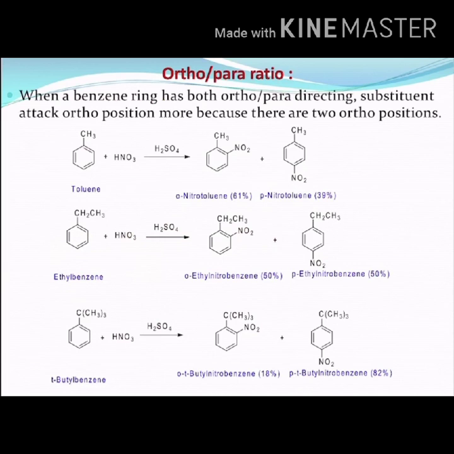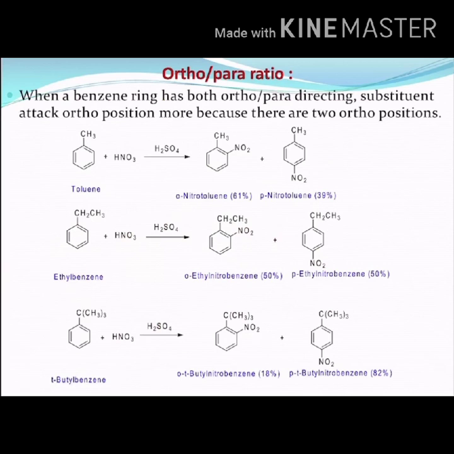So now we have to understand in what ratio the ortho-para effect is going to take place. What is meant by ortho-para ratio? When a benzene ring with an ortho or para directing substituent undergoes electrophilic aromatic substitution, we can expect more of the ortho product than the para product.